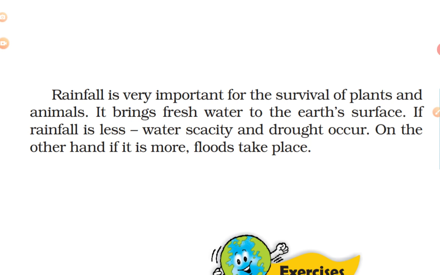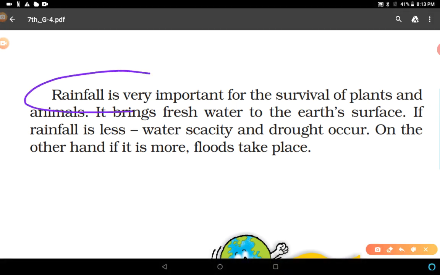If rainfall is very heavy, it will cause floods and other destruction, crops fail, and people can experience other kinds of impacts. If it is very little, then people will face drought, and in that case also their crops will fail and people will face water scarcity. So rainfall plays a very important role in human life.